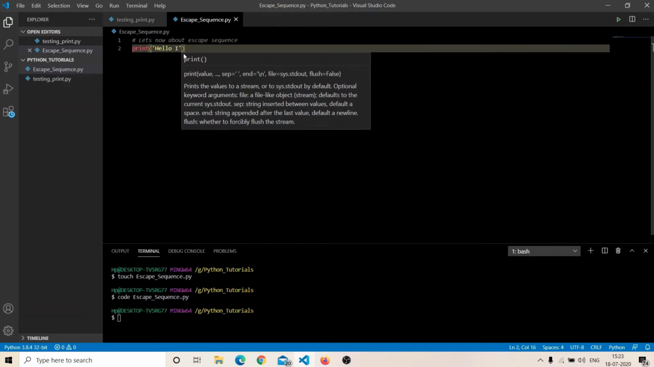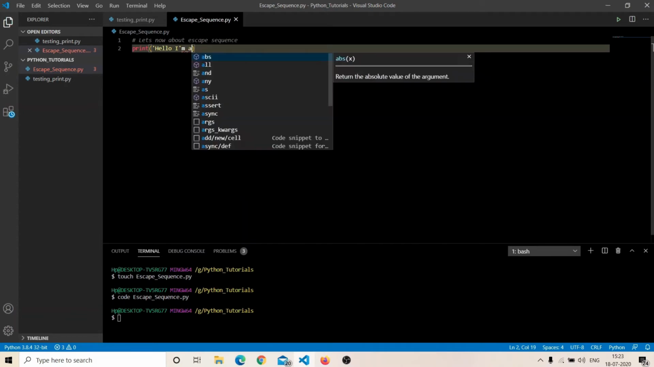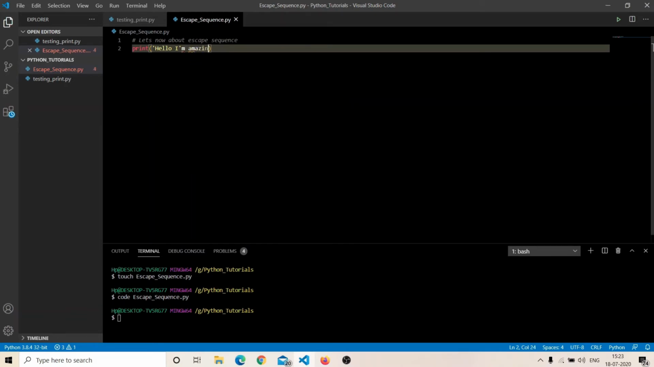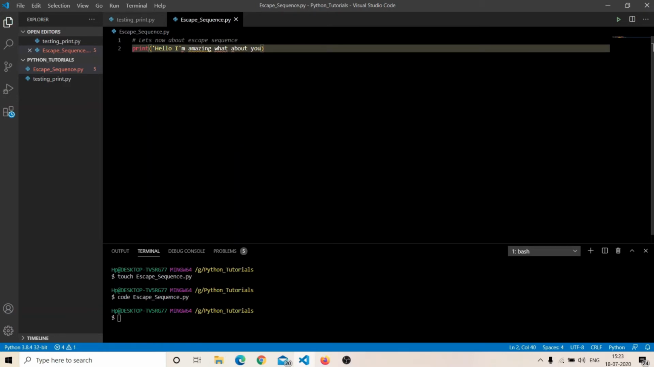And also, in the earlier video, I told you about docstrings. We usually say that we don't use docstrings for writing double quotes and single quotes inside a string, because docstrings are basically designed for documentation purposes. So for that, escape sequences play a major role.